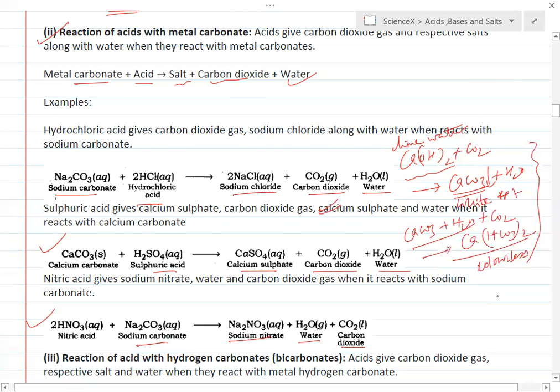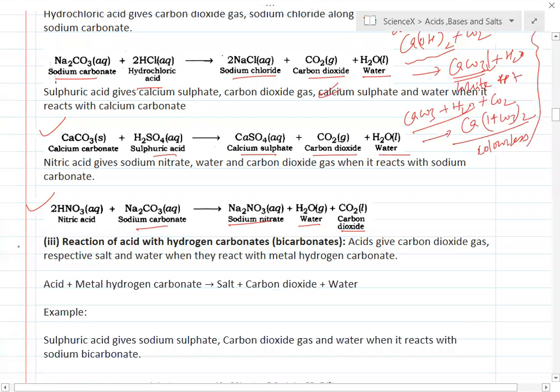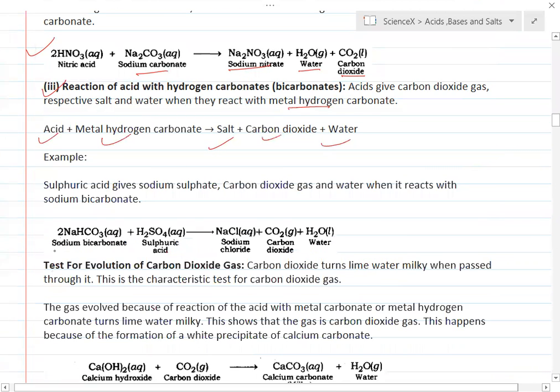Next, the reaction of acid with a hydrogen carbonate. Acid gives carbon dioxide gas, the respective salts, and water when it reacts with a metal hydrogen carbonate. For example, sodium bicarbonate NaHCO3 reacting with an acid gives sodium salt plus carbon dioxide and water.